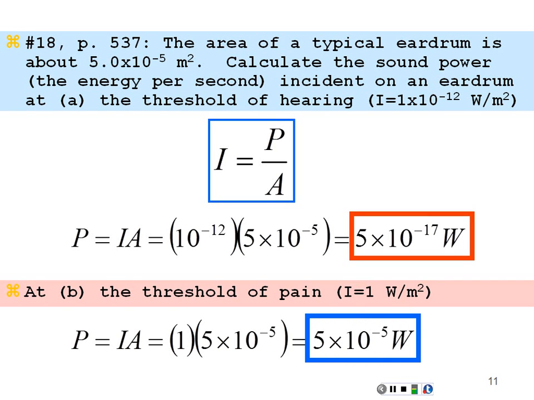So we can see for the normal human range of what we can just barely discern at the threshold of hearing to what we would want to listen to at our maximum, the threshold of pain, there are 12 orders of magnitude between those powers. So we have 12 orders of magnitude that we can discern with the human ear.